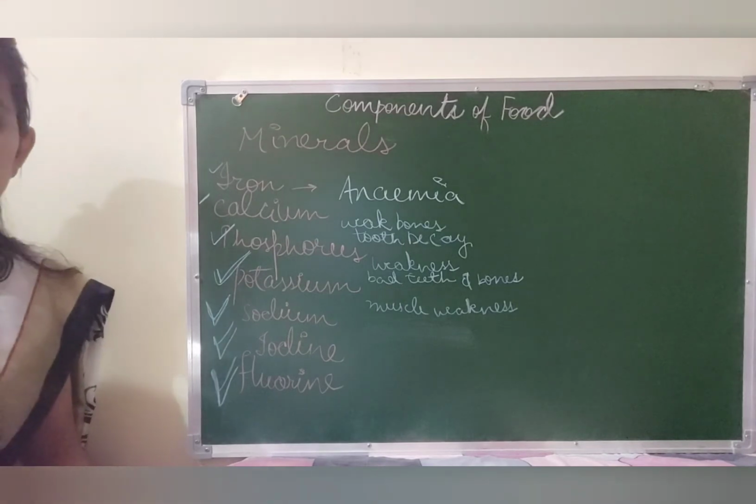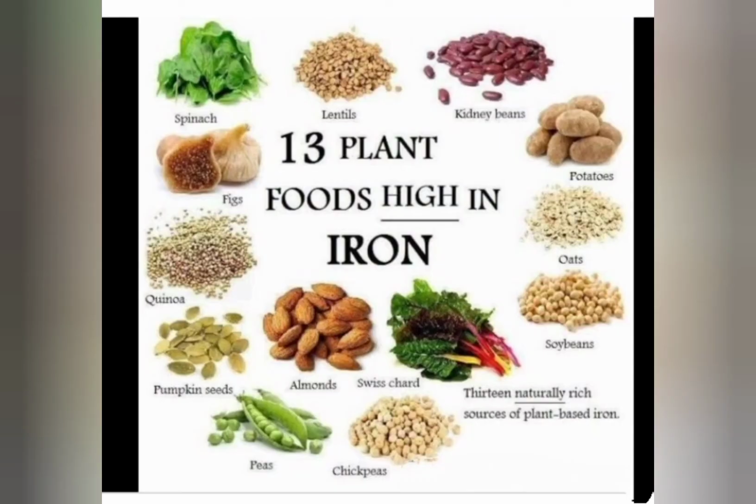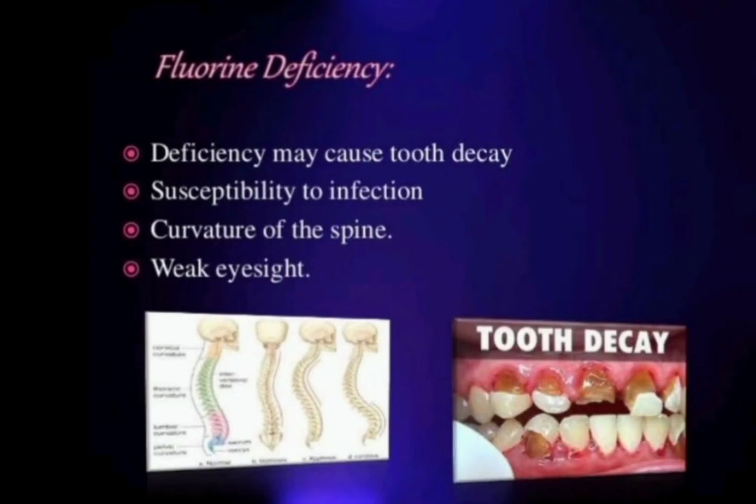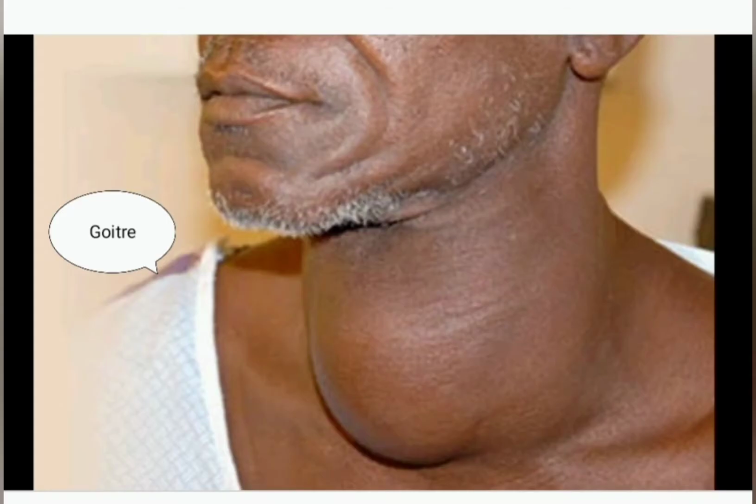Now let us discuss water. Children, these are various foods that are rich in iron and should definitely be a part of your diet. And these are various deficiencies caused by the lack of fluorine. This is the picture of goiter. When a person is having goiter, the neck is swollen up and it has an abnormal kind of shape.